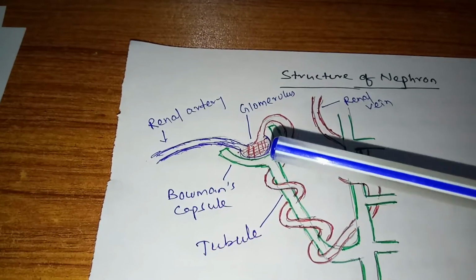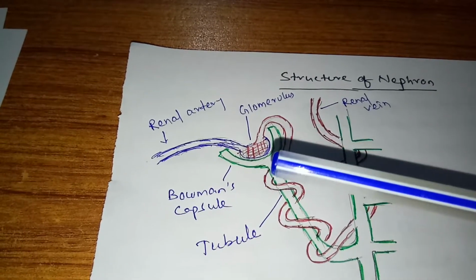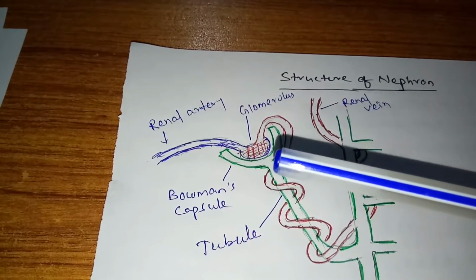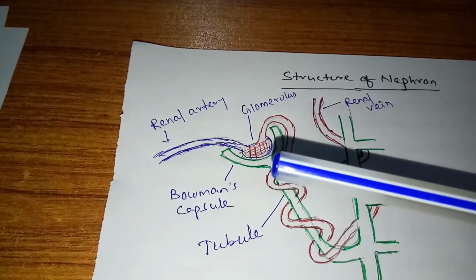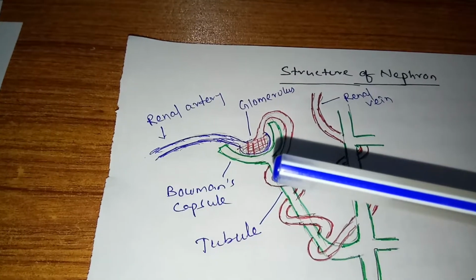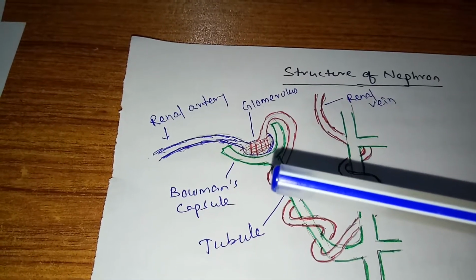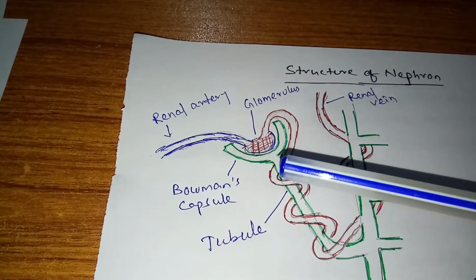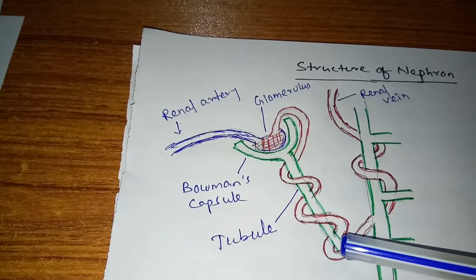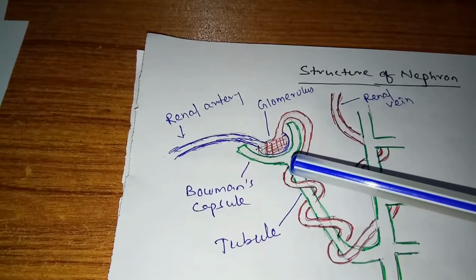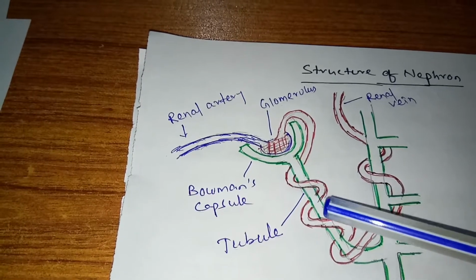Students, now the materials which are filtered out at the wall of the Bowman's capsule along with water, all these materials are called glomerular filtrate. Now the glomerular filtrate will pass through the tubule. The lower end of the Bowman's capsule is a tubular structure known as the tubules. Now the glomerular filtrate will pass through these tubules.